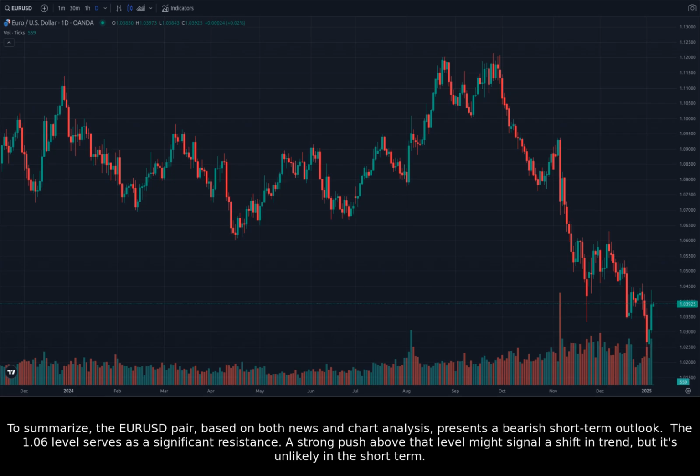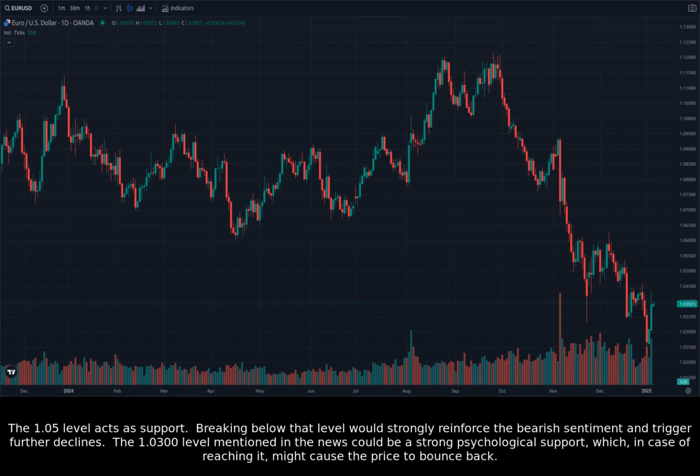To summarize, the EURUSD pair, based on both news and chart analysis, presents a bearish short-term outlook. The 1.06 level serves as a significant resistance. A strong push above that level might signal a shift in trend, but it's unlikely in the short term. The 1.05 level acts as support. Breaking below that level would strongly reinforce the bearish sentiment and trigger further declines.